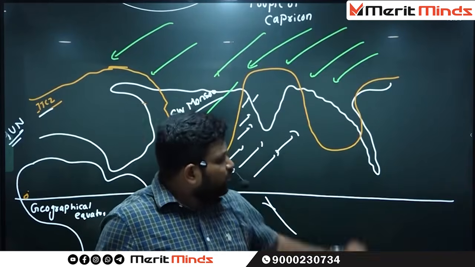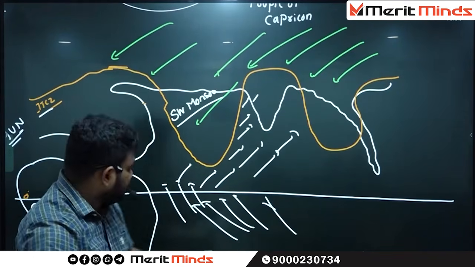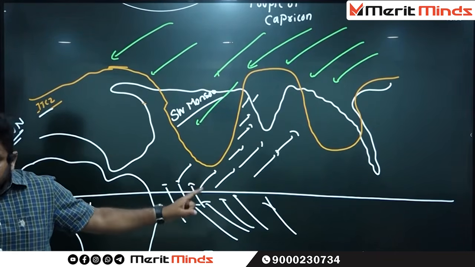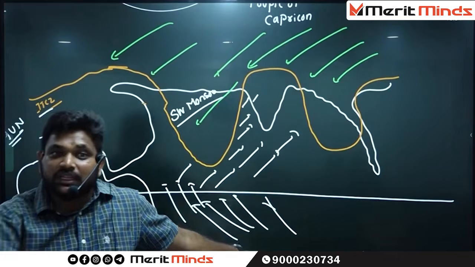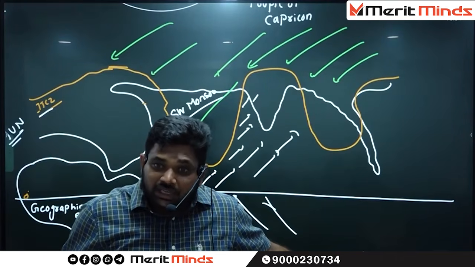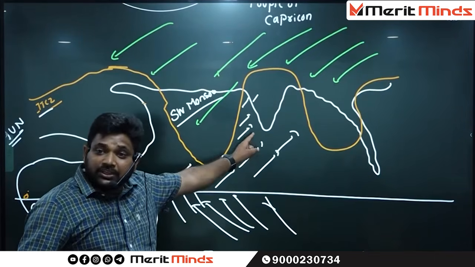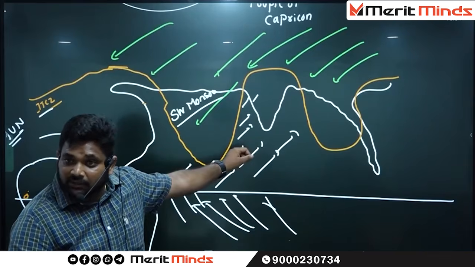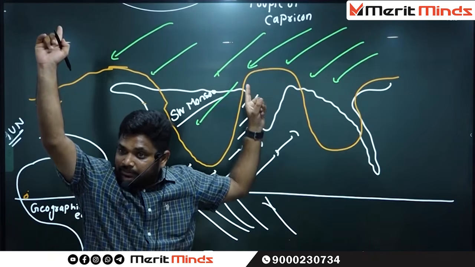Is it okay till now? In the path, what did we say? See here, these are converging at 0 degrees according to Edmund Halley. 90% of winds are converging at the geographical equator, but 10% of winds are not converging. Whatever 10% winds are not converging, these are entering the northern hemisphere and deflecting to the right side. Why are these deflecting to the right side? Low pressure is there, according to Edmund Halley.